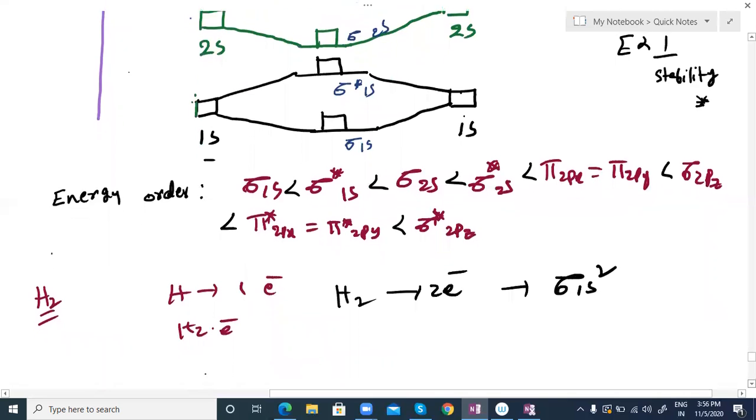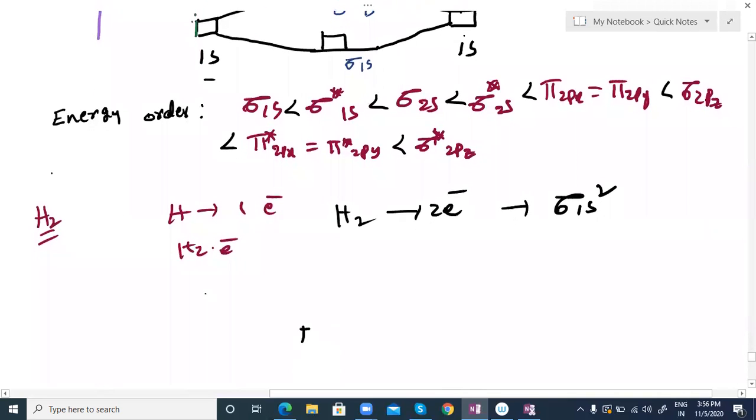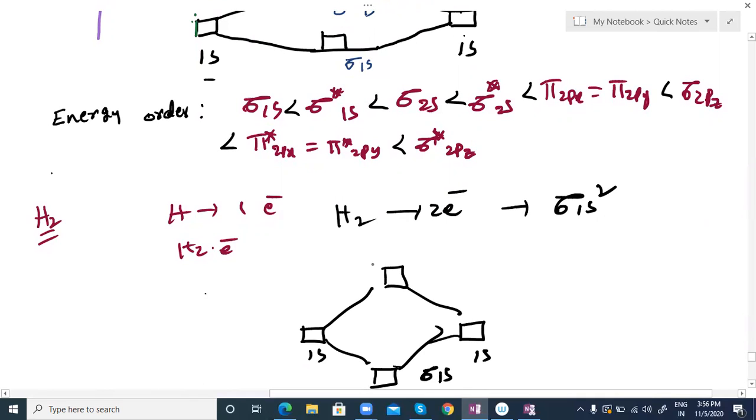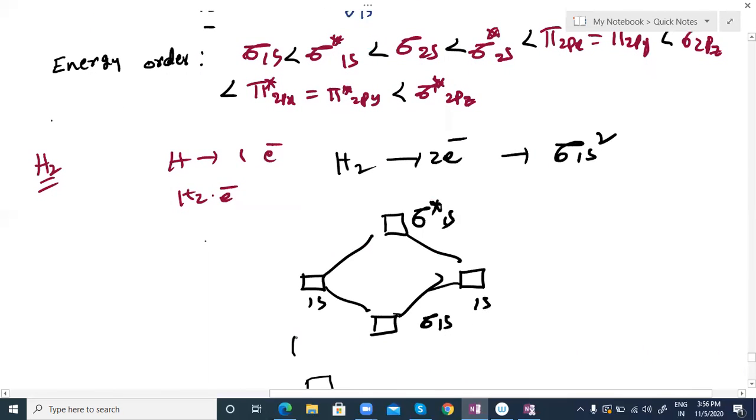If you want to write the molecular orbital formation also, the 1s orbital of one hydrogen and the 1s orbital of the other hydrogen can form two boxes, which are molecular orbitals, bonding and anti-bonding. So this is bonding. You can write here sigma 1s, which I wrote above, and I am taking only 1s. This is sigma star 1s. These are atomic orbitals, this is the molecular orbitals. This is the atomic orbital of one hydrogen, and this is the other hydrogen. In between only is our target. You have to consider only what is in between. We don't want to consider adjacent orbitals.